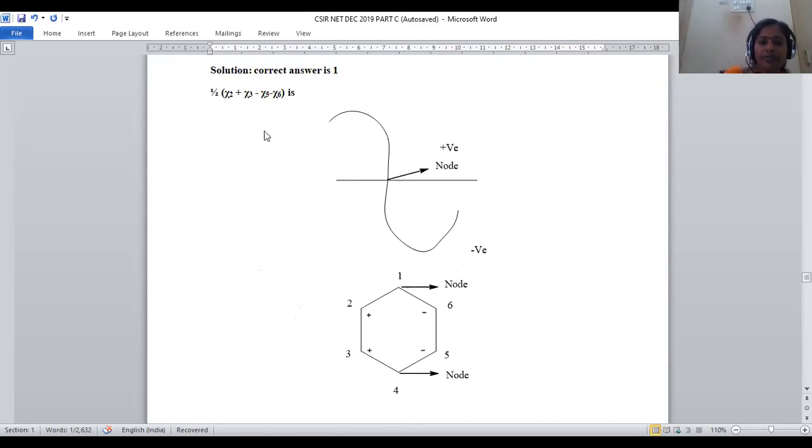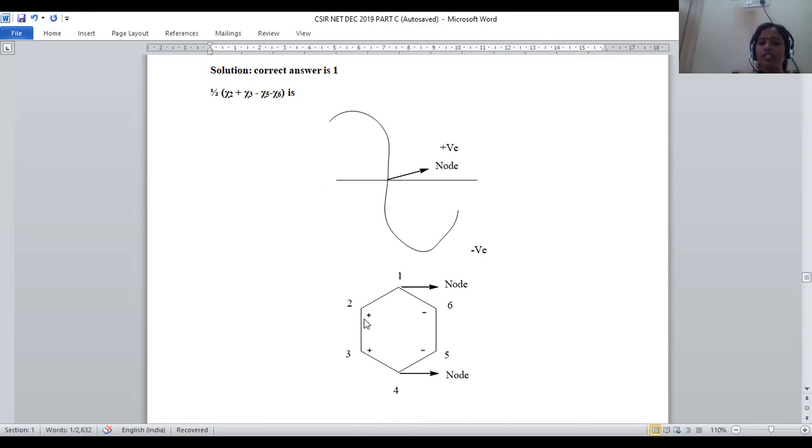When we apply it to benzene here, the numbering will be assigned like this: 1, 2, 3, 4, 5, 6. Chi2 is given as positive, chi3 is also positive, chi5 is negative, chi6 is also negative, where chi1 and chi4 are not mentioned. When chi1 and chi4 are not mentioned, these are nodal planes. So a node will be there. It is not possible to predict the sign for that one, right?